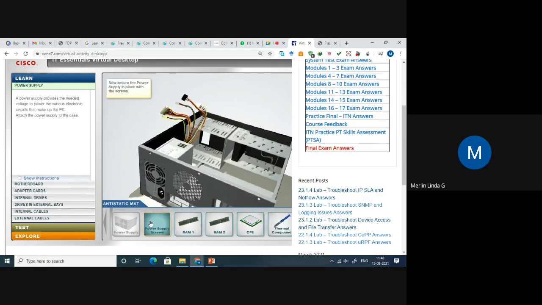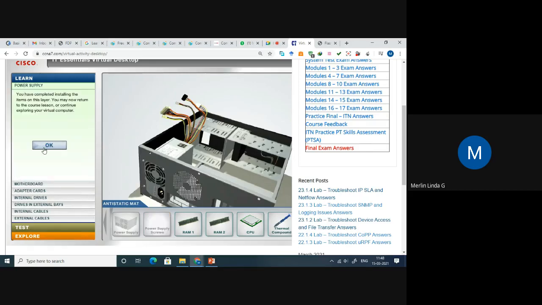It has been fixed. Now I am giving the power screws. So power screws are fixed. Okay. Power supplies are okay. Now RAM.